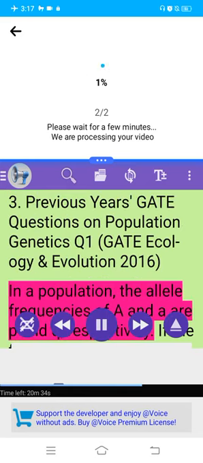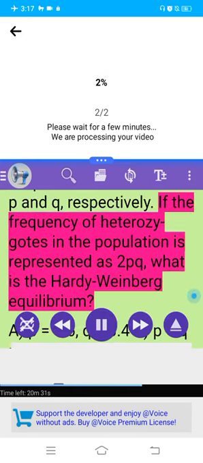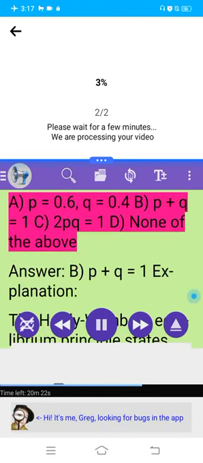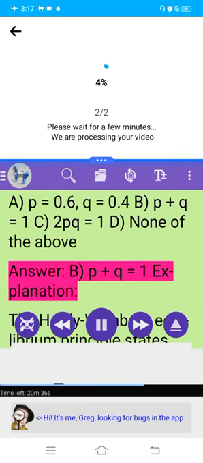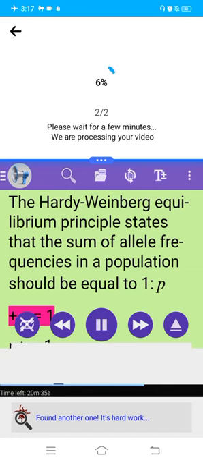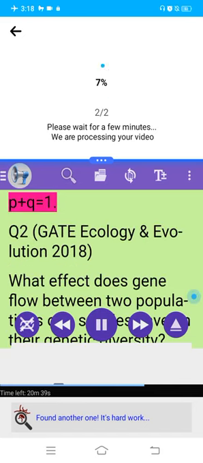3. Previous year's GATE questions on population genetics. Q1, GATE Ecology and Evolution 2016. In a population, the allele frequencies of A and a are P and Q, respectively. If the frequency of heterozygotes in the population is represented as 2PQ, what is the Hardy-Weinberg equilibrium? A. P equals 0.6, Q equals 0.4. B. P plus Q equals 1. C. 2PQ equals 1. D. None of the above. Answer, B. P plus Q equals 1. Explanation: The Hardy-Weinberg equilibrium principle states that the sum of allele frequencies in a population should be equal to 1, P plus Q equals 1.